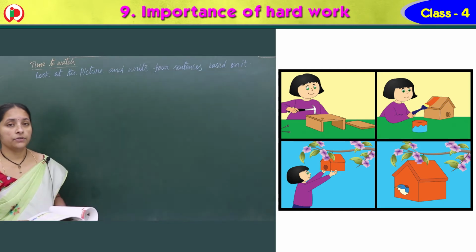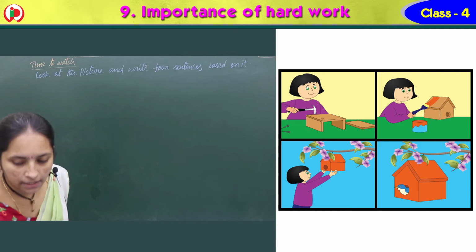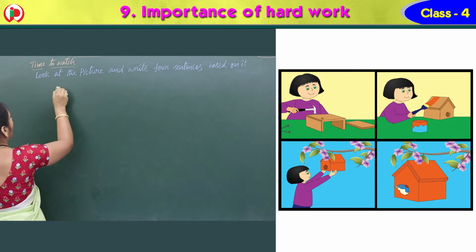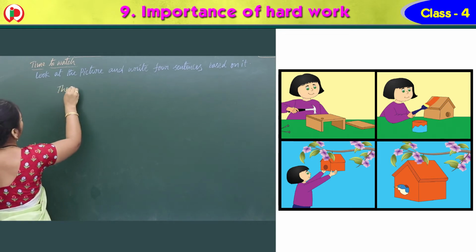Very nice. You do this, and I'll give some sentences on this based on that picture. Write down, all of you. So see the first picture, what do we have? Write the answer for this. There is a girl.